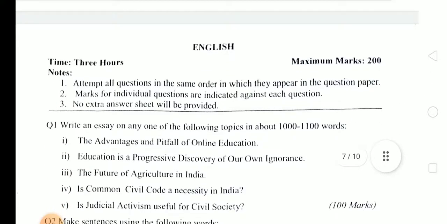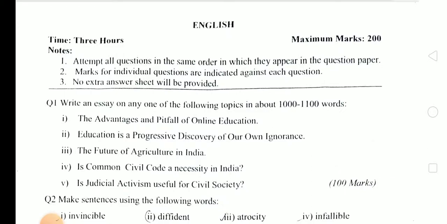This is language paper English. Write an essay on any one of the following topics in about 1000 to 1100 words, and total marks for essay is 100 marks, and the topics are the advantage and pitfall of online education. Education is a progressive discovery of our own ignorance. The future of agriculture in India. Is common civil code a necessity in India? And last one is judicial activism useful for civil society?